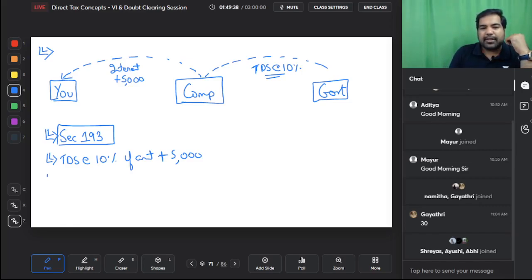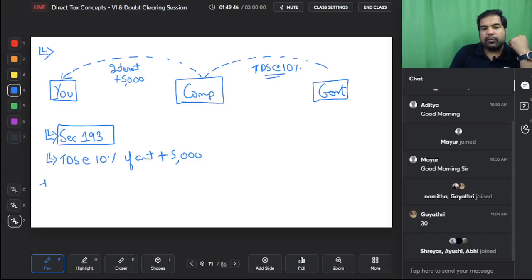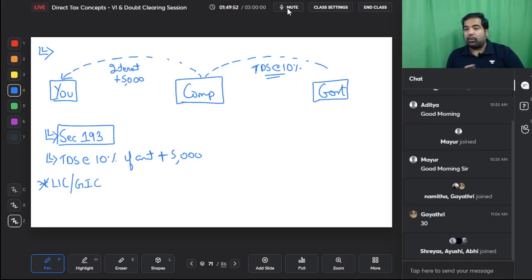Now guys, certain exceptions. What if instead of you it was LIC and GIC? So I'm just writing the exceptions here. Instead of you it was LIC, that is Life Insurance Corporation, or GIC, that is General Insurance Corporation. They have a lot of money which is parked in securities. So when they make money, in that case there will be no TDS. So that's one exception.